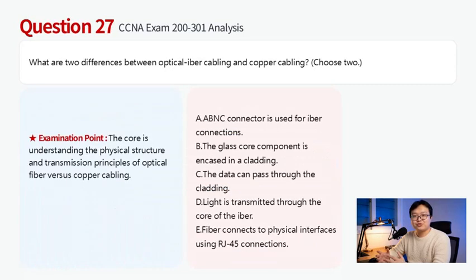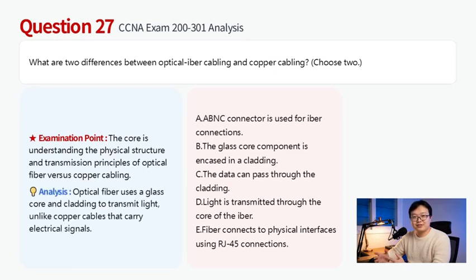Optical fiber cables use a glass core surrounded by cladding to trap light signals. Light travels only through the core, reflecting off the cladding. Copper cables transmit electrical signals, so they lack this glass and cladding structure and light-based transmission method. Therefore, this question chooses B.